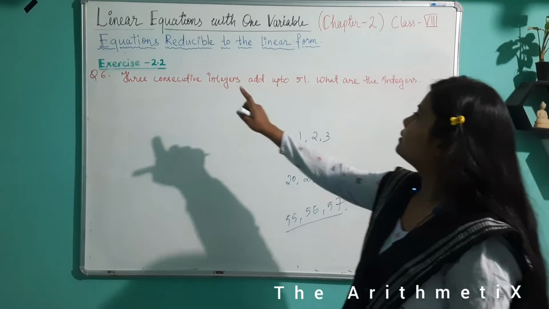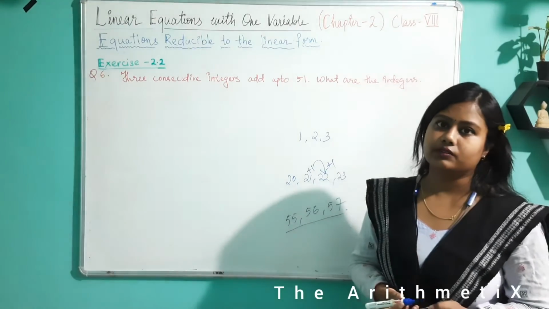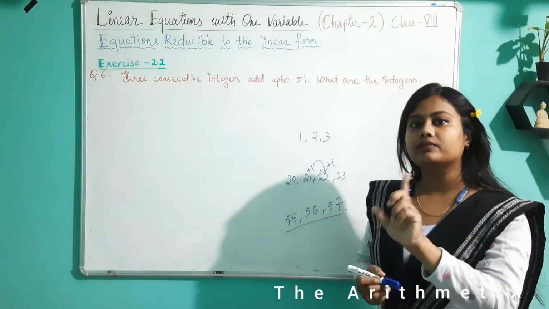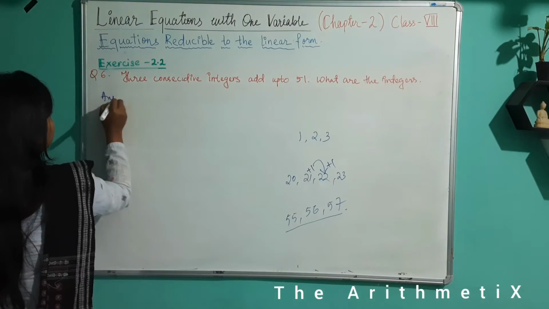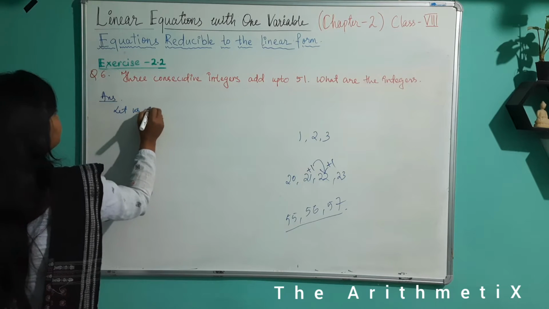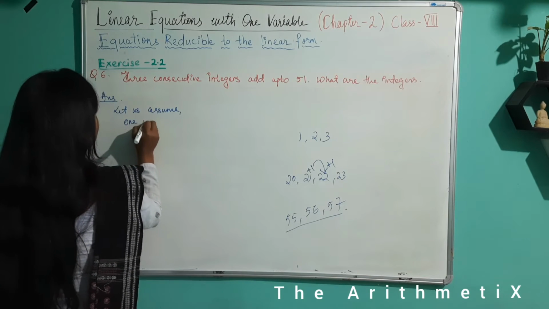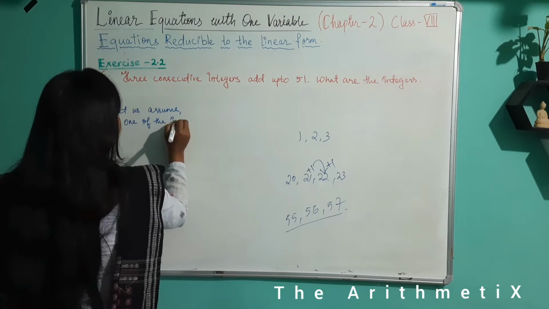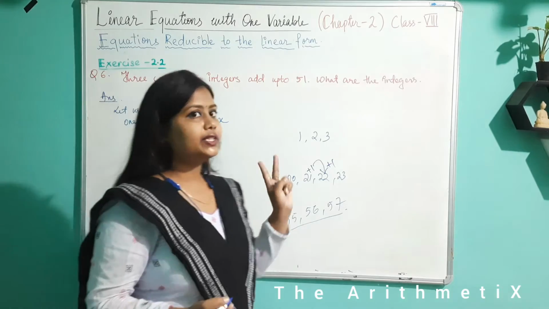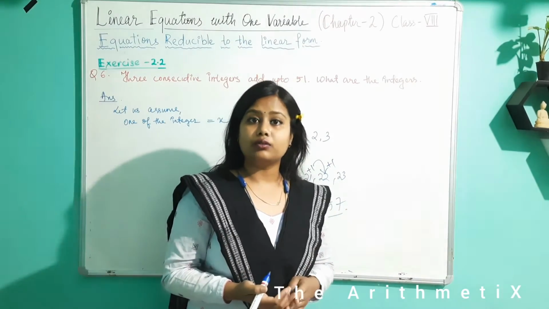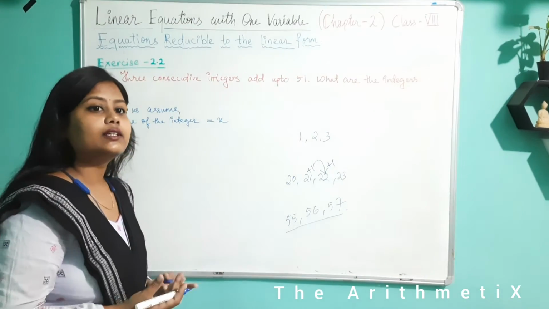So it is written that three consecutive integers add up to 51. We don't know what the three consecutive numbers are, so we have to take any one of the numbers as x. Let us assume one of the integers to be x. We know that the difference between two consecutive numbers is always 1. So how do we find the next consecutive number after x? Obviously that will be x plus 1.